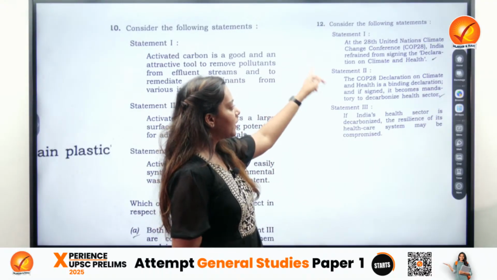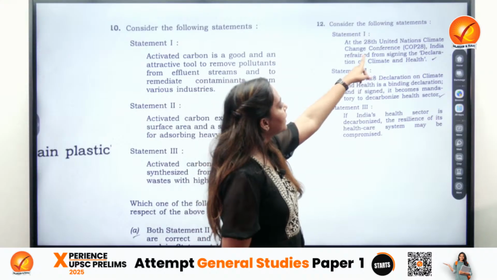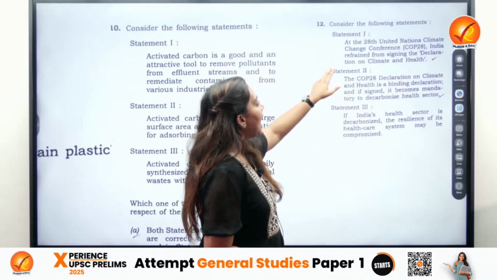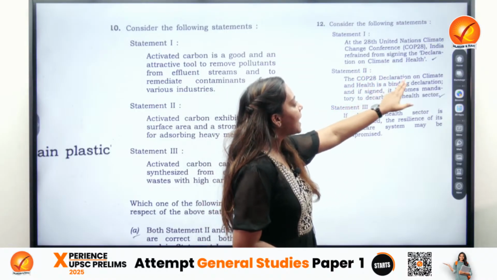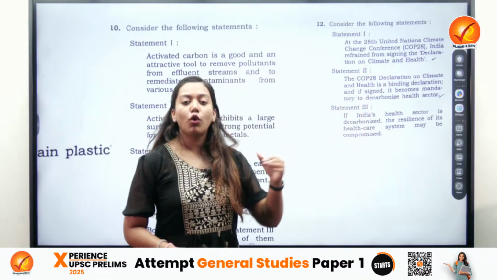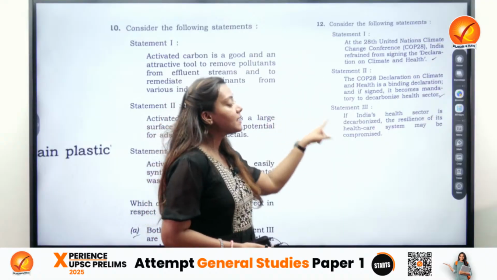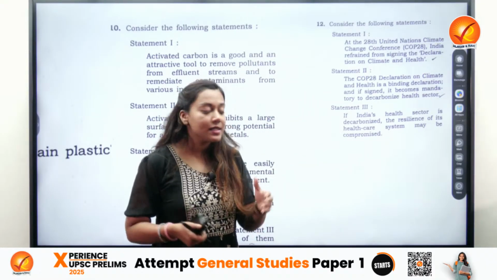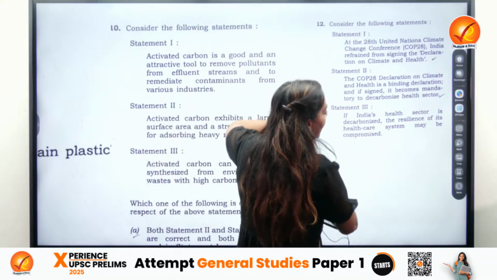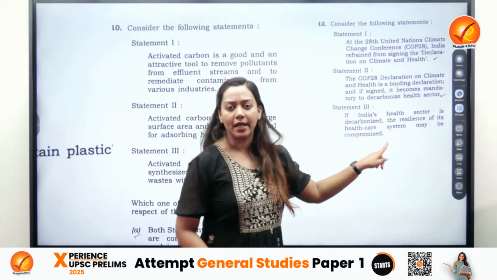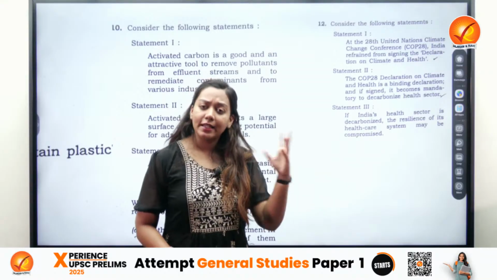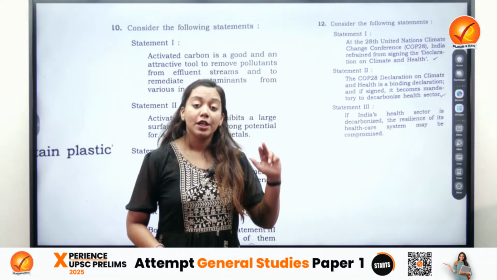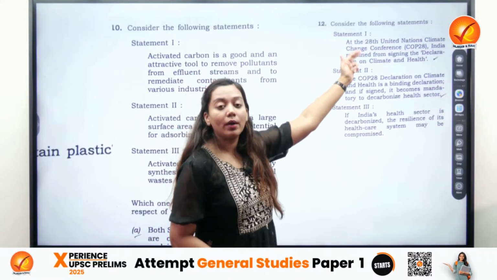So for example, the question told me that this is something about the 28th United Nations Climate Change Conference, COP28, and that India has refrained from signing some declaration. What could be the reason behind this was given in the statement number 3. So if you will read the statement number 3 carefully, you would understand that because it is justifying that if the entire health sector is decarbonized, that would be a tectonic change. And therefore, it will definitely compromise with the resilience of our healthcare systems. So because of statement number 3, statement number 1 would be correct.